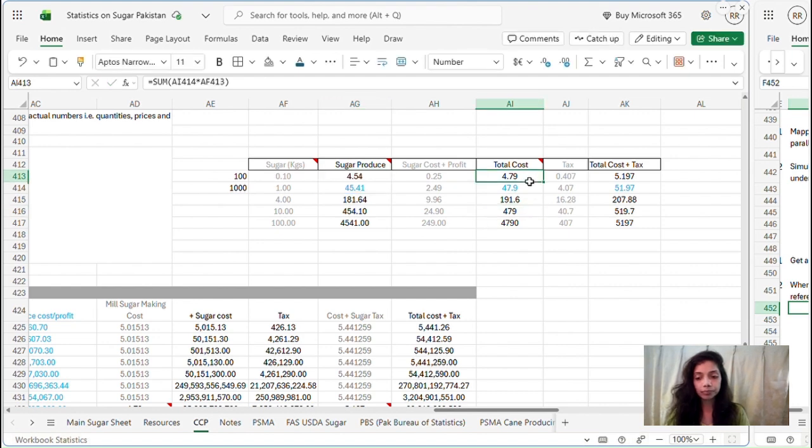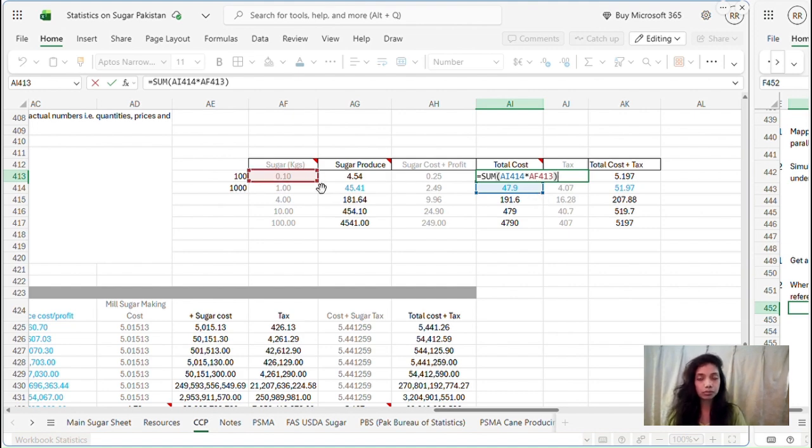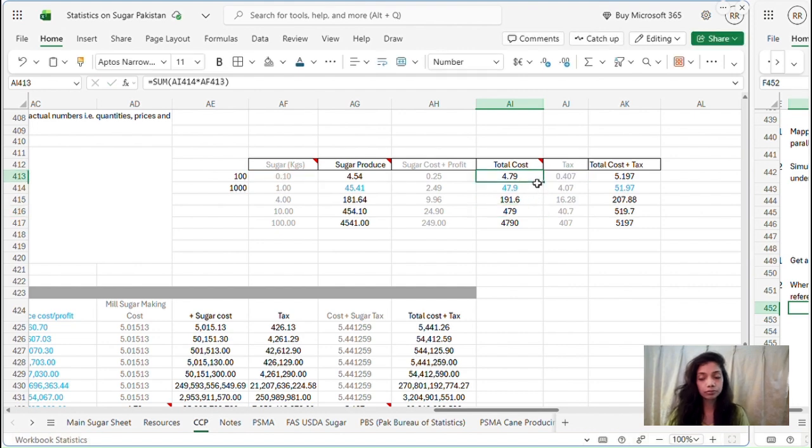So for the next number, we can simply multiply that 1 kg with 0.1, which is equivalent to 0.1 kg. So we multiply it and we get the cost of cane for producing 100 grams of sugar. That cost includes the sugar cost plus profit.